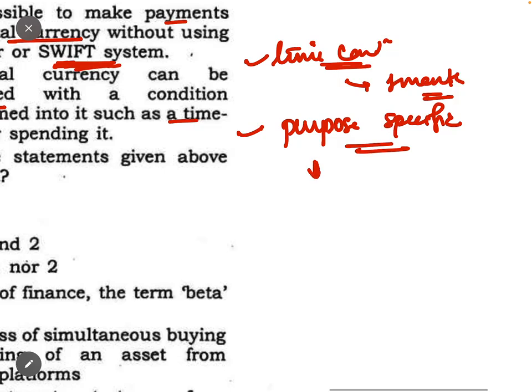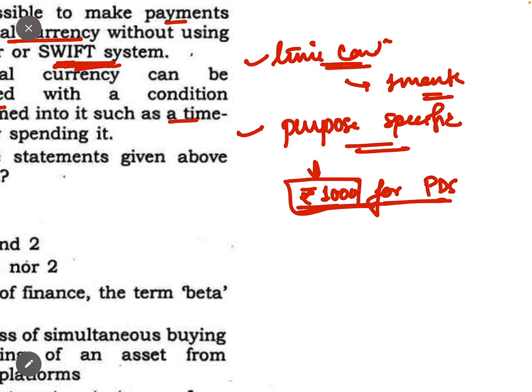For example, suppose you have given rupees 1000 for the PDS. You are not giving the PDS, but you are giving a direct benefit scheme. You are just sending rupees 1000 but in digital currency for the PDS. So you can make a condition that this money can be used only for the PDS. If you use it anywhere else, it cannot be redeemed. Such conditions can be there because it is digital currency.